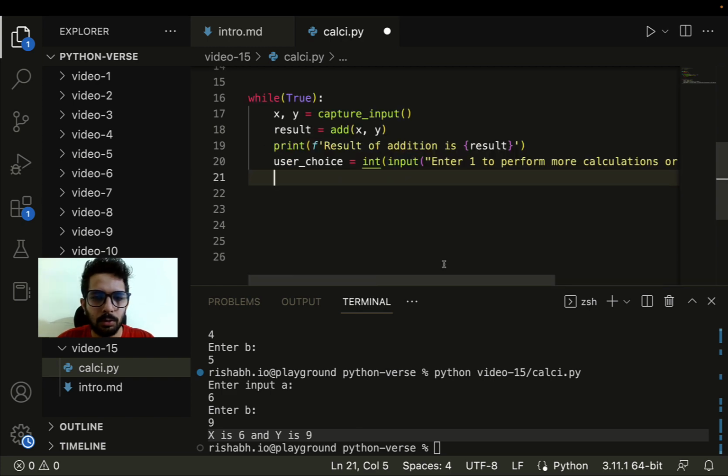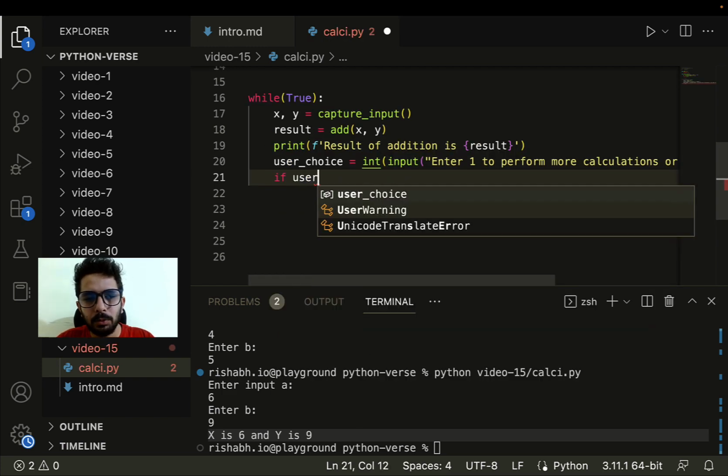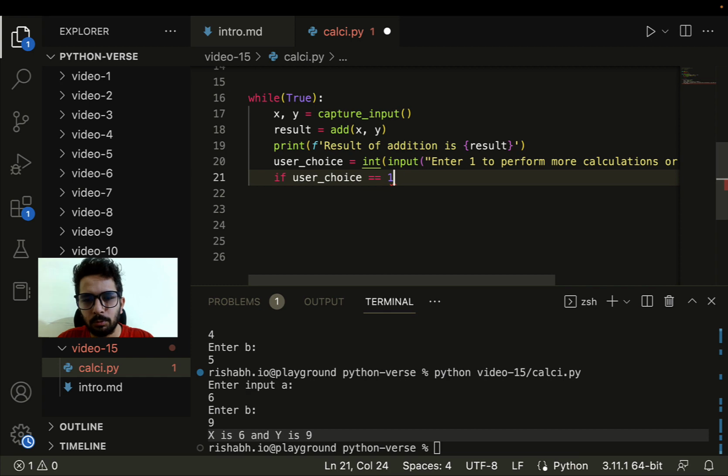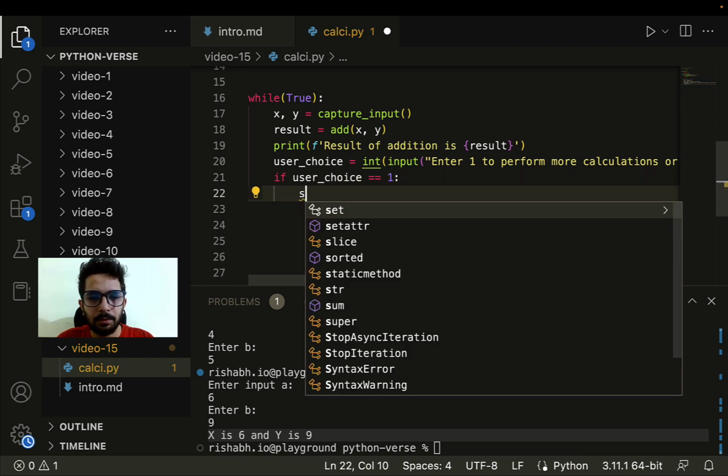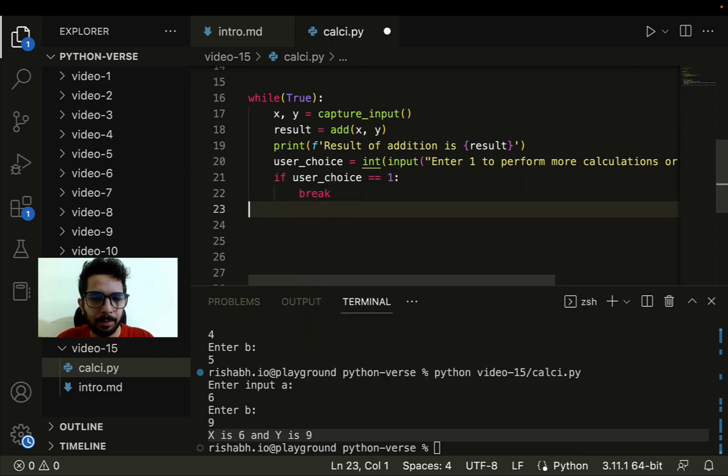Now let's do some if else here. If user choice equals 1, then we have to say break. Break means get out of the while loop, and if it is anything else, then there is no problem, because then we have to continue this while loop only, right? So this is the code, which means we are trying to build a calculator in a slightly complex manner now, wherein the user can perform the calculations more than one time.